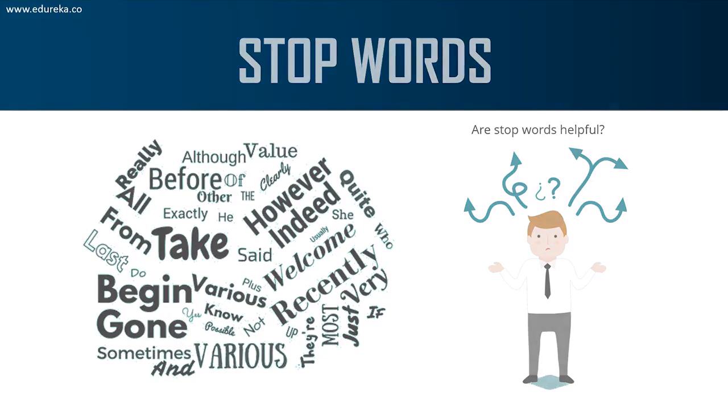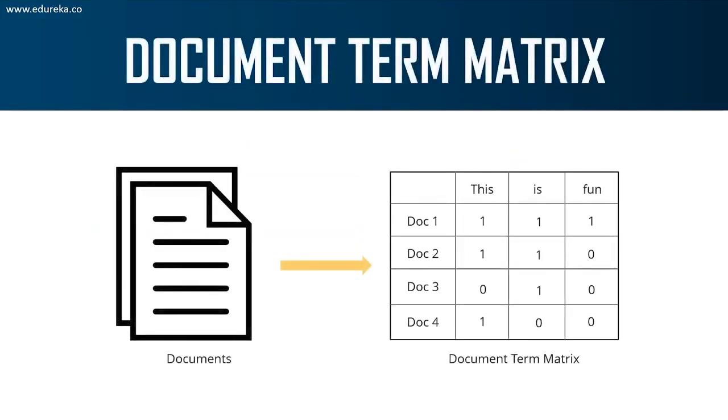Now, the last terminology I'm going to discuss is document term matrix. It is important to create something known as the document term matrix in natural language processing. A DTM, or document term matrix, is basically a matrix that shows the frequency of words in a particular document. Let's say that we're trying to understand if the sentence "this is fun" is available in one of my documents. So if it is there in my document 1, I'm going to put a 1 corresponding to each of the words that is available in my document.